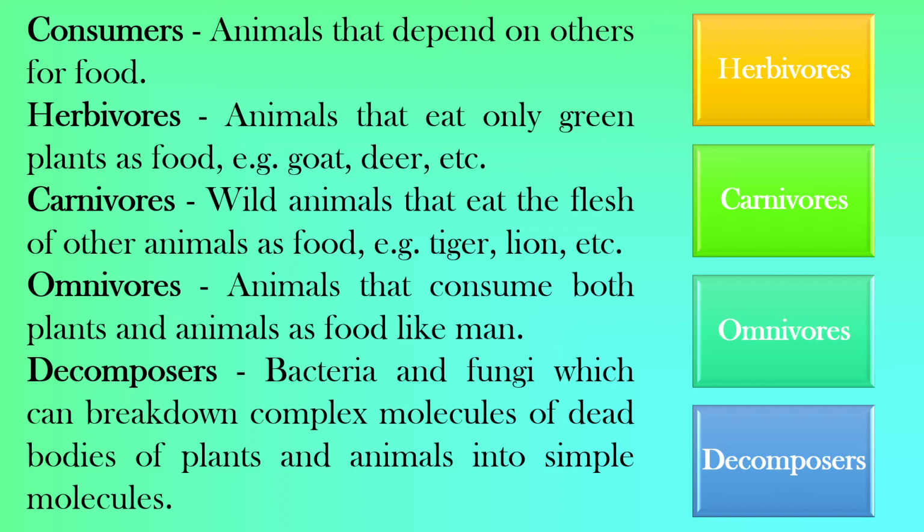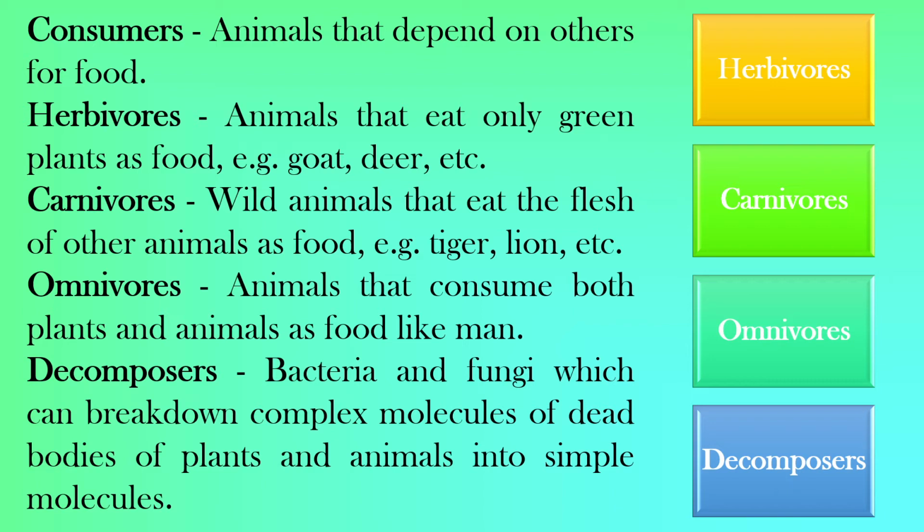Consumers can be of different types. They can be herbivores, carnivores, or omnivores. Herbivores are the animals that eat only green plants as food, for example, goat, deer, etc. Whereas carnivores are the wild animals that eat the flesh of other animals as food, means smaller animals.